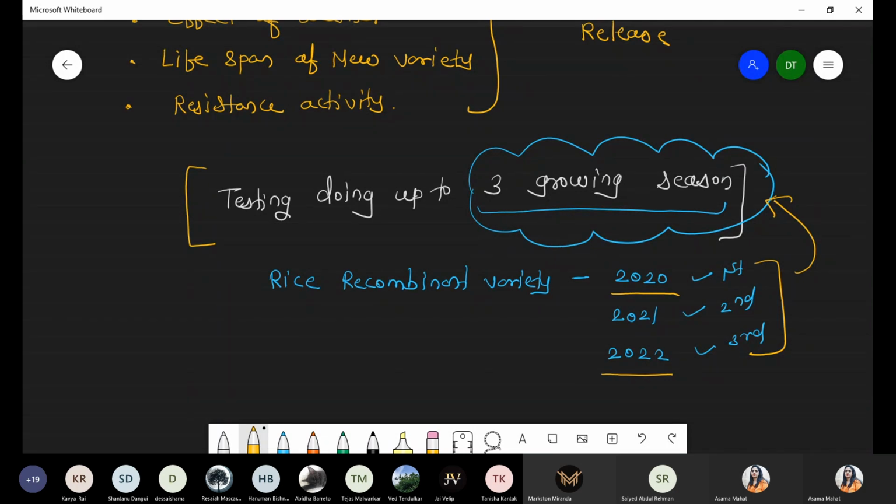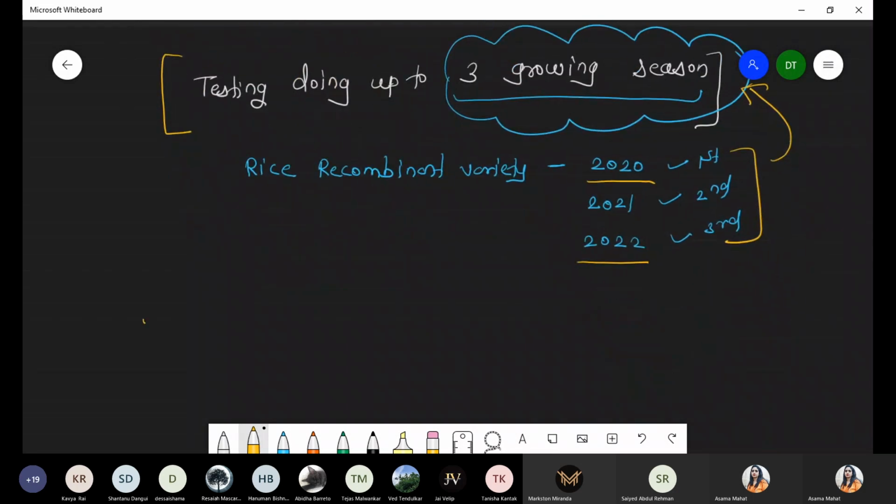Okay. Now this is another method of the testing, another method during the testing before the commercialization. So the testing depends upon 2 to 8 agroclimatic regions. 2 to 8 agroclimatic means, for example, we are talking about one rice variety produced in Goa. We want to transfer that rice variety to Mumbai because Mumbai has a different climatic weather. Now the same rice variety we have to transfer to Bangalore, Kerala, Delhi. So whatever institutes are present, we have to grow it in at least 2 to 8 different climatic conditions.